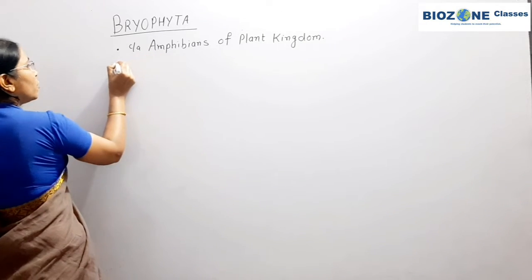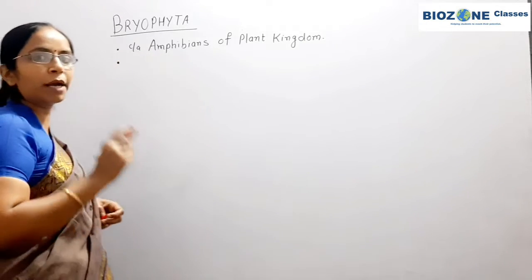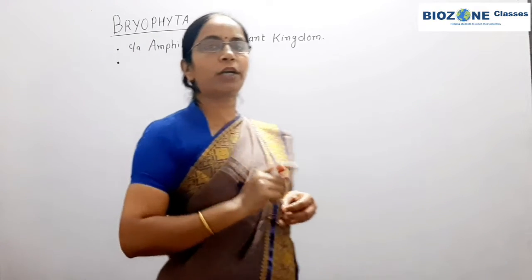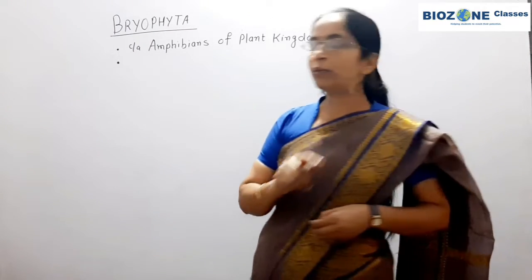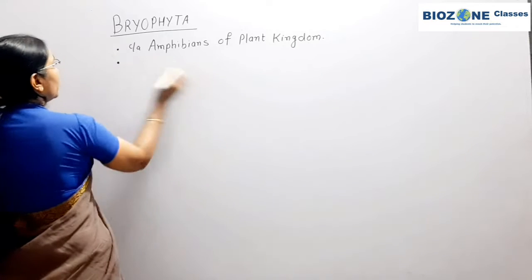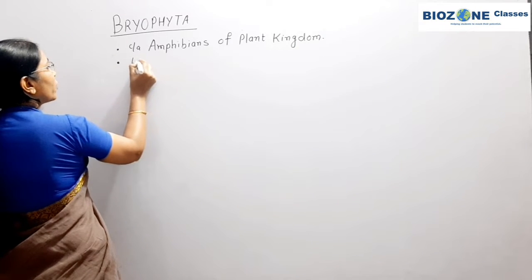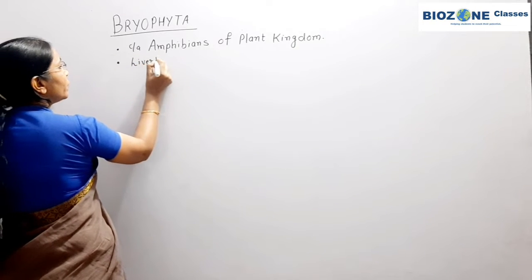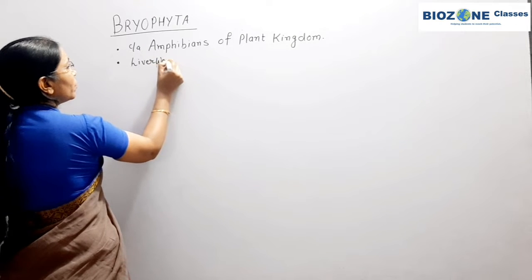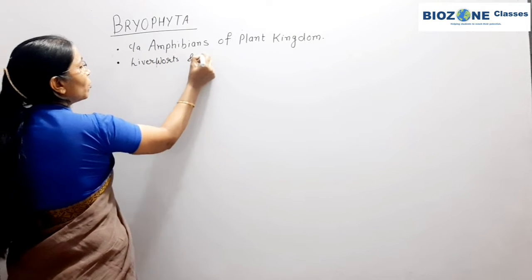Secondly, what members are included in Bryophyta? One of the most important questions. Bryophyta includes mainly liverworts and mosses.